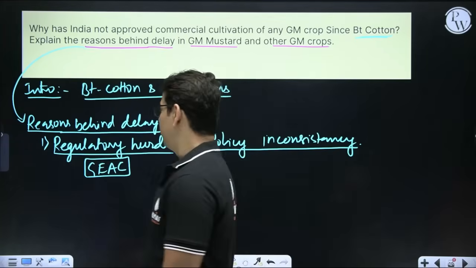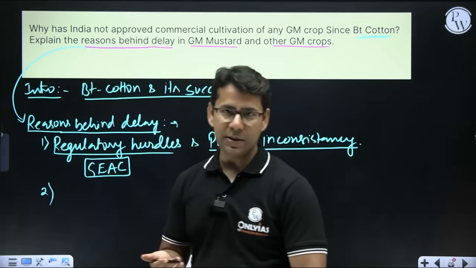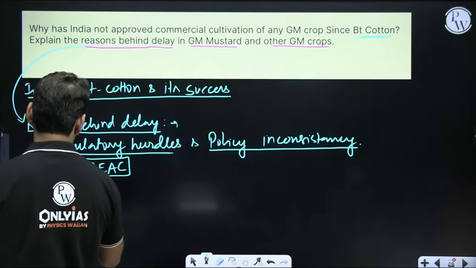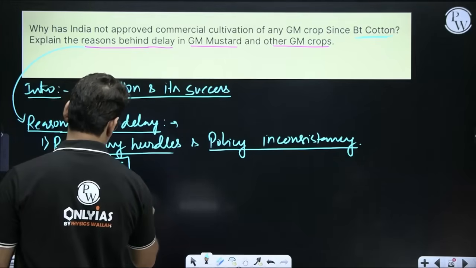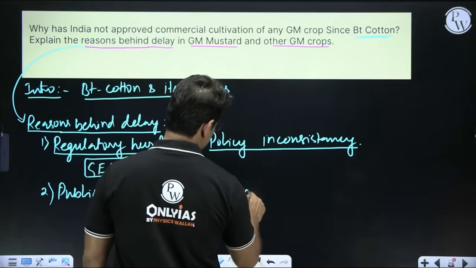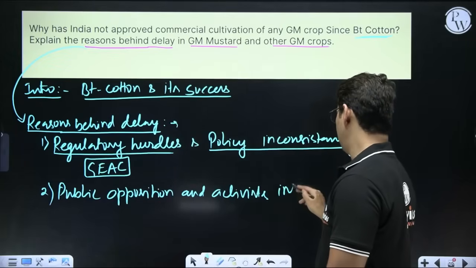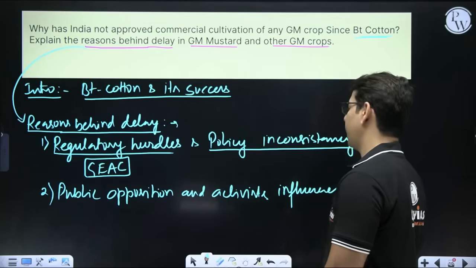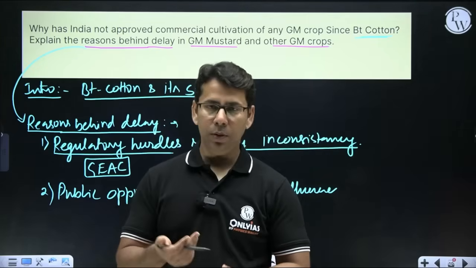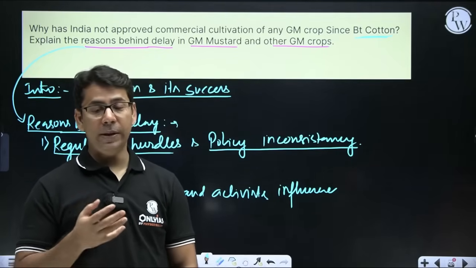The second one, again a very legitimate thing we can say, is public opposition and activist influence. Public opposition is there, and activists are crying about biosafety, biodiversity loss, socio-economic impact.